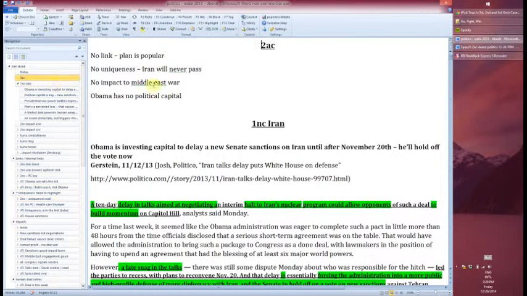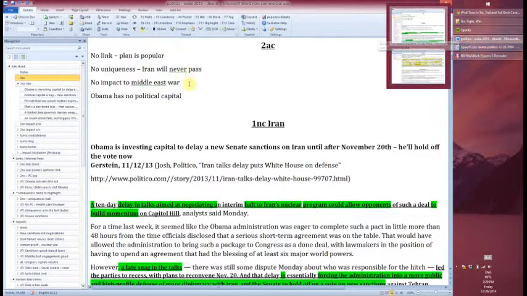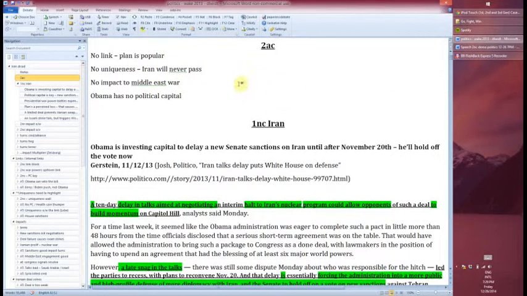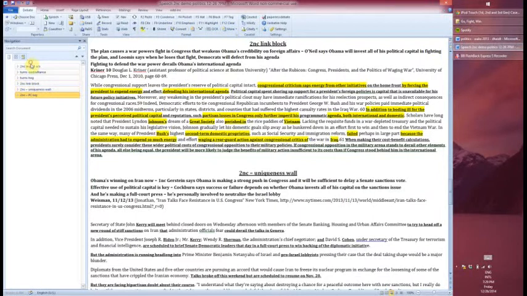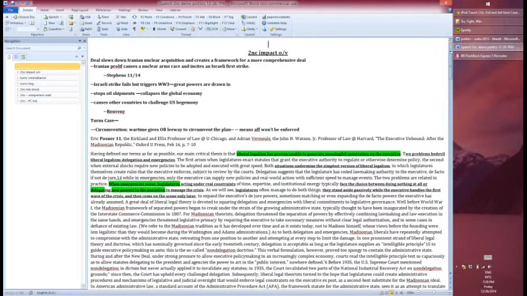The next arg is no impact to Middle East war. Oh, well, first that argument was already on the overview. So what I would do on my flow is just put a little X here and just say cross apply impact overview. We have a better impact. And then I'd want to look at their particular card and make some indites about why their card is really terrible. And finally, the last argument is Obama has no political capital. Well, PC's key. Perfect. So I'm just going to hit the tilde key and send that right over. So look, we have a 2NC to politics.